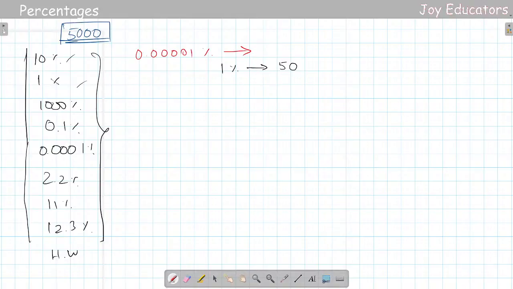So just count here how many are there after the decimal. I can count here, it is 1, 2, 3, 4, 5. So there are 5 values. In the same way, what we're going to do here is, for 1% it is 50, and for 5 decimals, what it's going to be? It's going to be really simple. Just you need to count again.